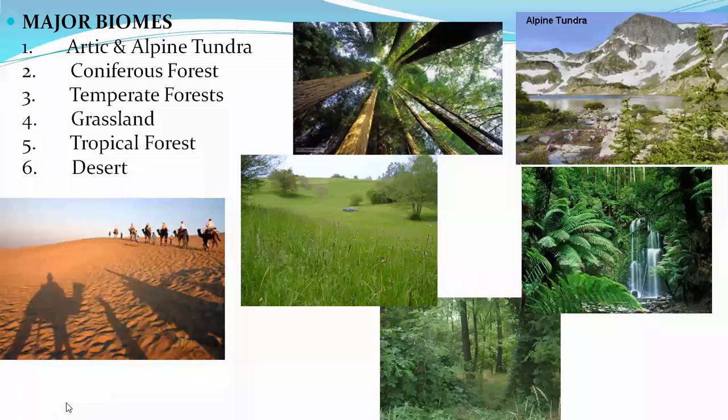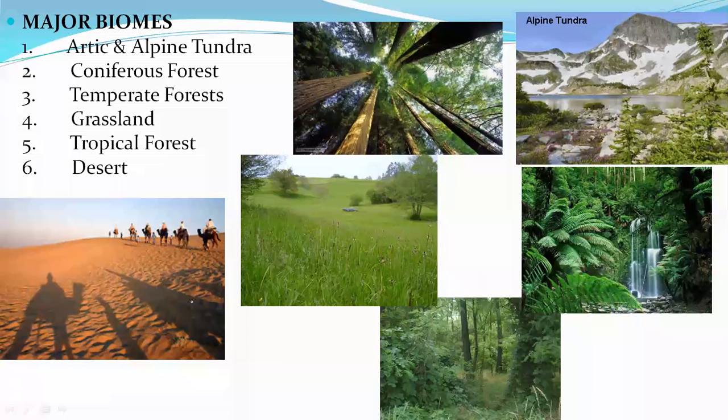Next, these are the major biomes. Can you see the pictures over here? The major biomes are the Arctic and Alpine tundra region, coniferous forest, temperate forest, grassland, tropical forest, and the desert area. So these are the major biomes.